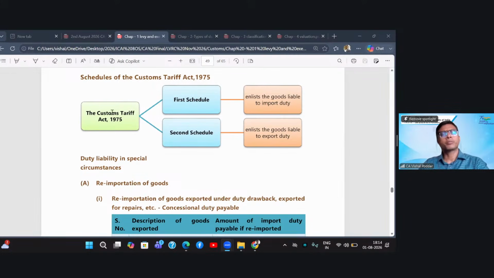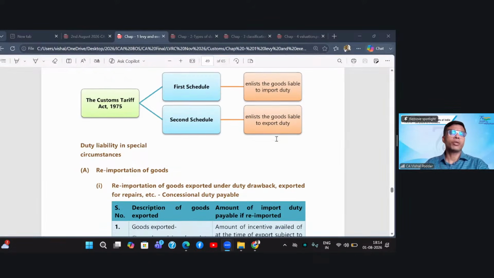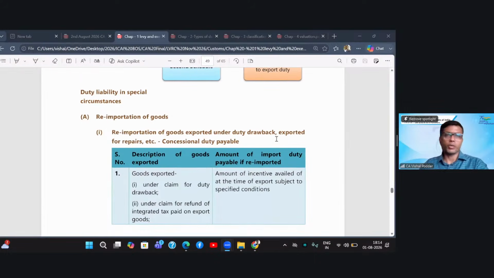Now comes the Customs Tariff Act. If you remember the charging section, what we saw above, the charging section said that the rates of the customs duty are provided in a separate act called the Customs Tariff Act. Now this act has two parts or two schedules. The first schedule deals with the import duty and the second schedule deals with the export duty.